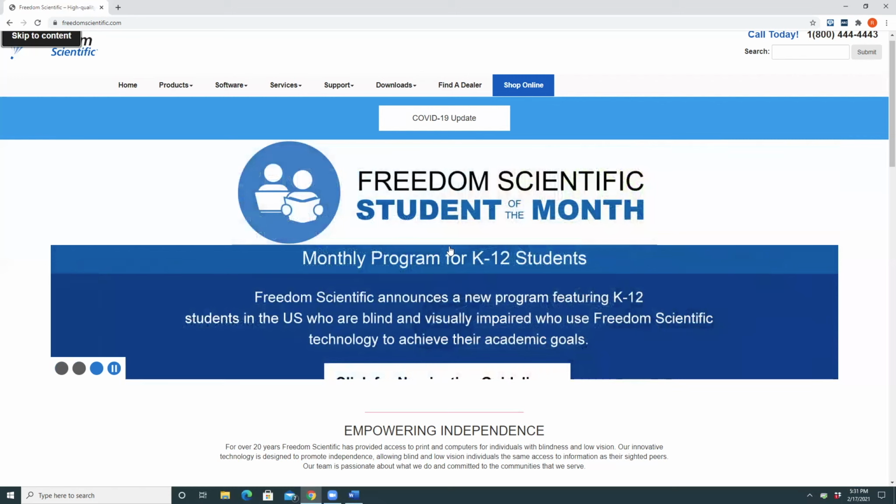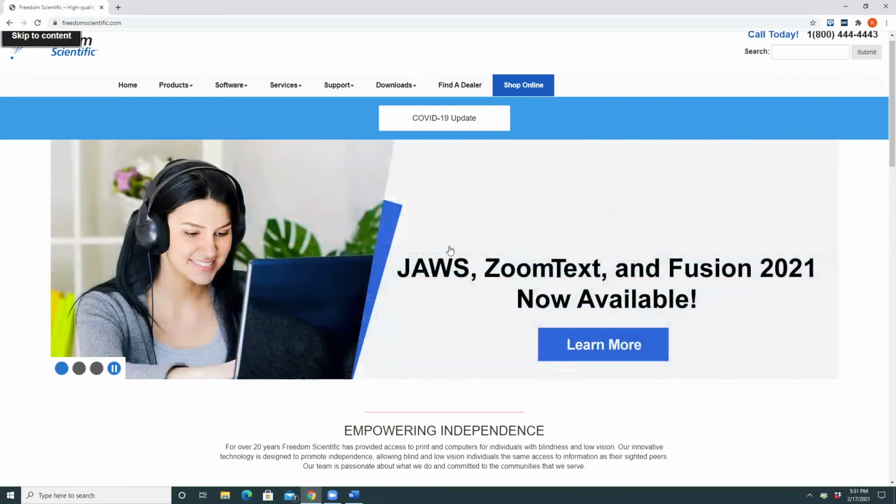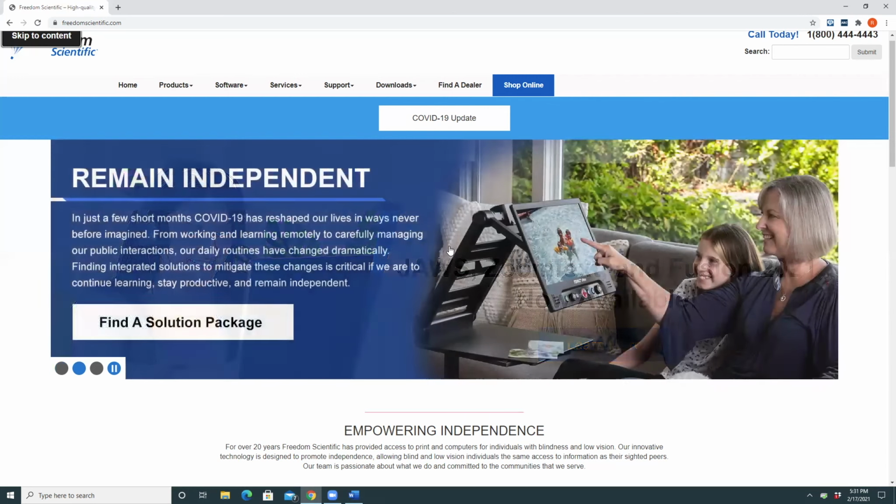So an example might be if you're reading a Word document, as you're moving through that document, JAWS is not by default going to tell you exactly what the font size is or the font color or the font style. It won't tell you whether it's bolded text or italicized unless you use some of the JAWS commands that will give that information, such as insert F as in font.